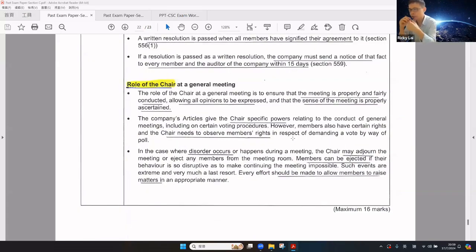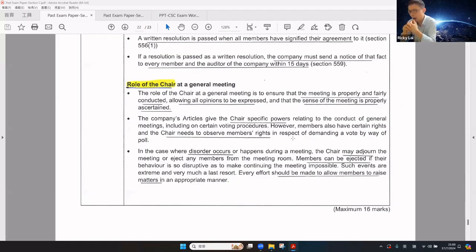And the final part illustrates the role of the chairman at joint meetings. The chairman must make sure that the meeting is properly held and fairly conducted, and allow opinions to be expressed and the sense of the meeting to be properly ascertained. The articles give the chairman specific powers on the conduct of meetings, and the chairman needs to assert members' rights in respect of demanding a poll.